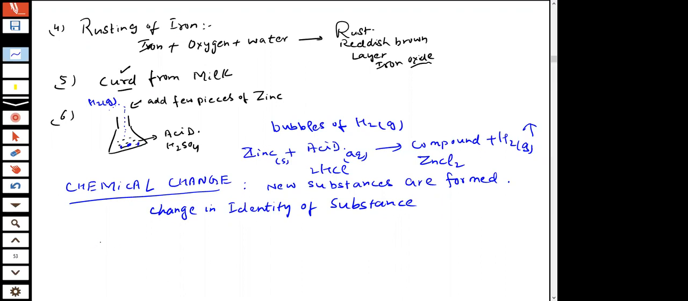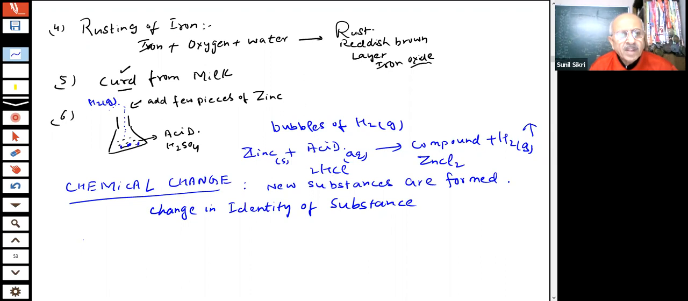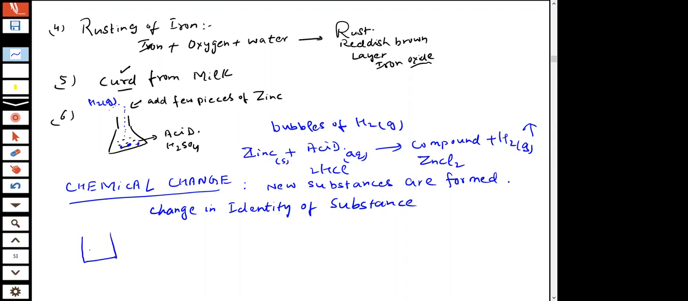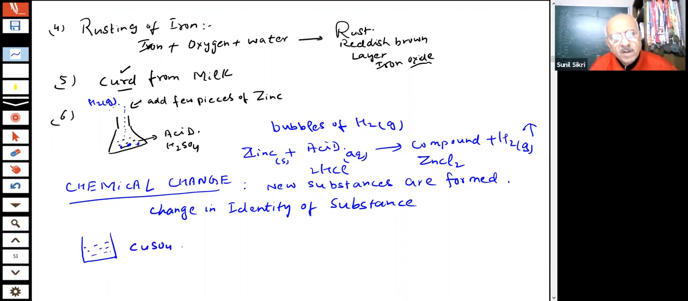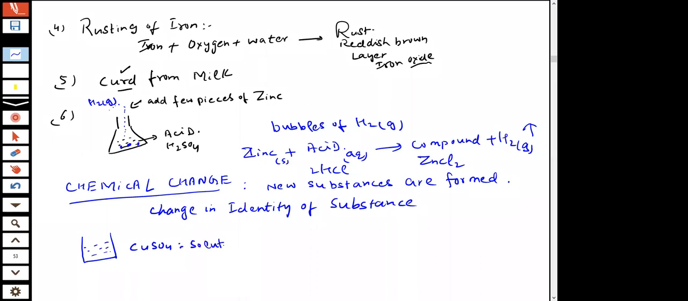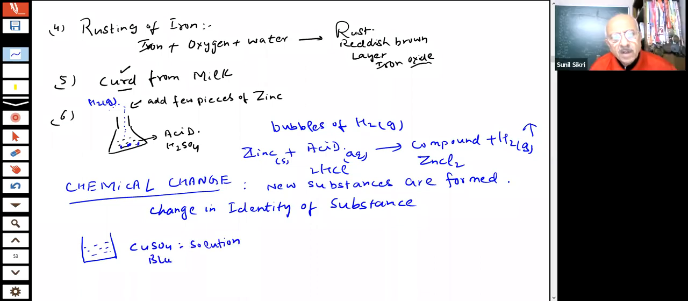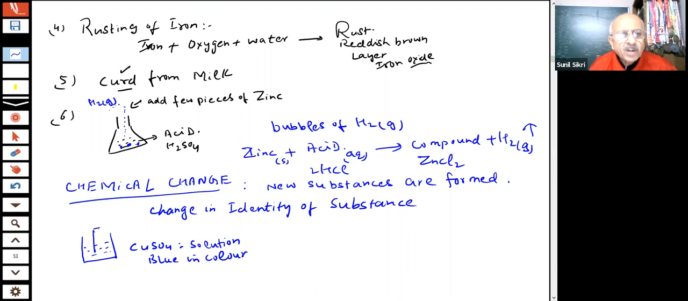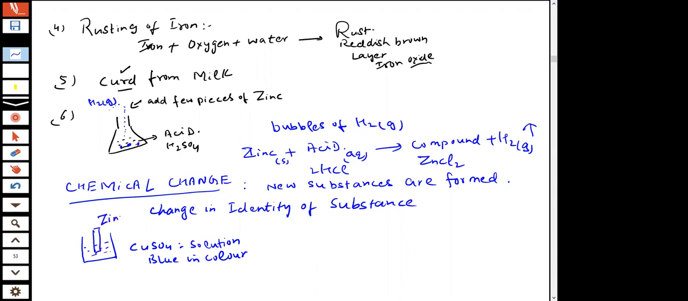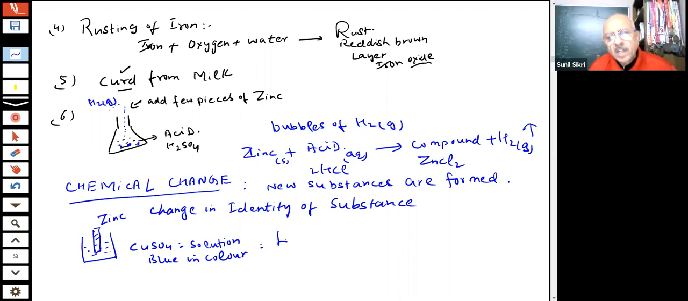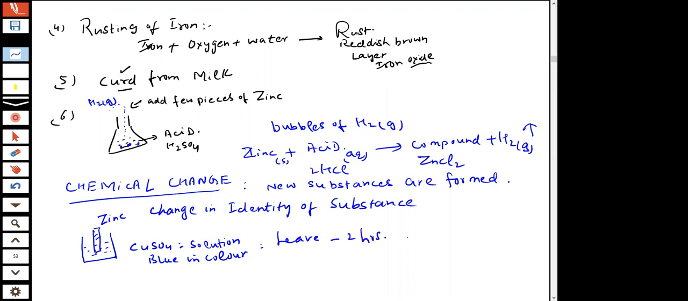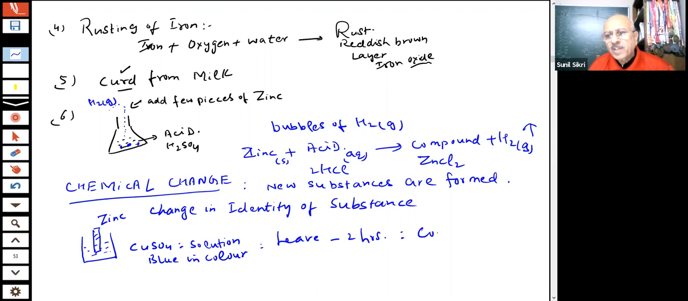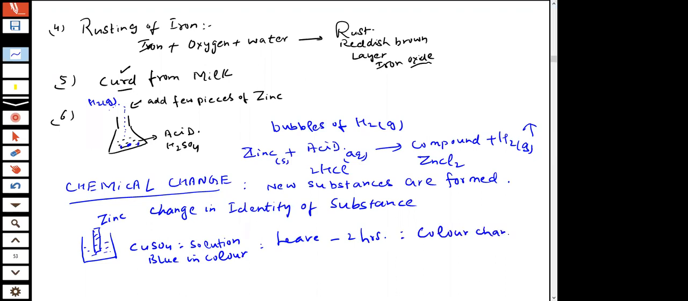If you do another example, for example, if I have, students, a solution of copper sulfate. It is blue in color. And you add zinc in this, and leave it for some time. Leave it supposing for 2 hours. What happens, students? You will experience there is a color change.